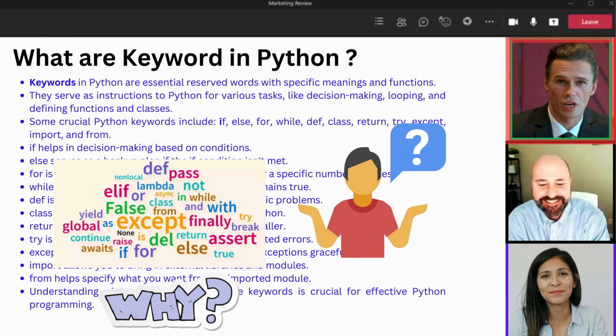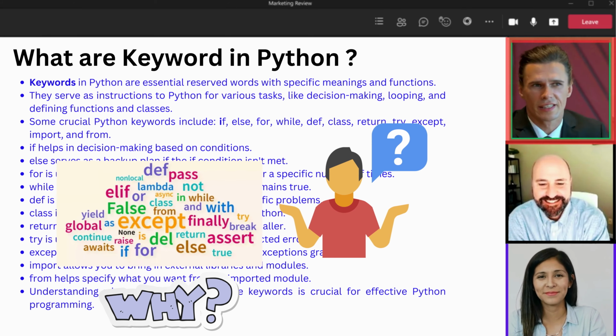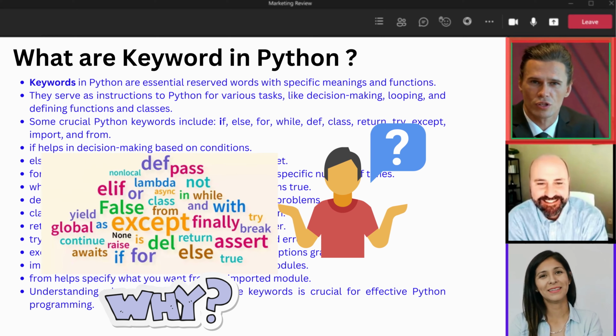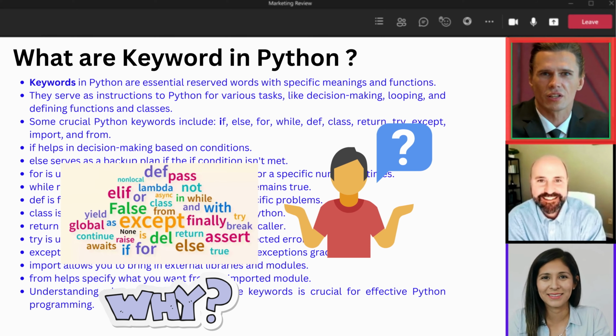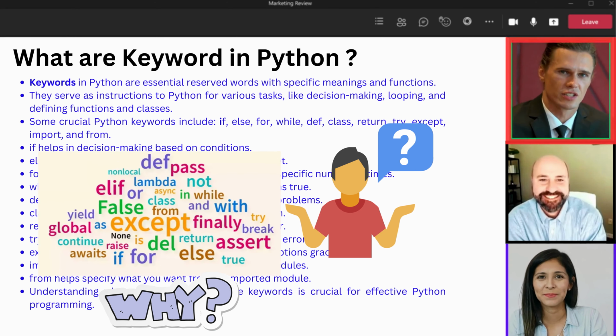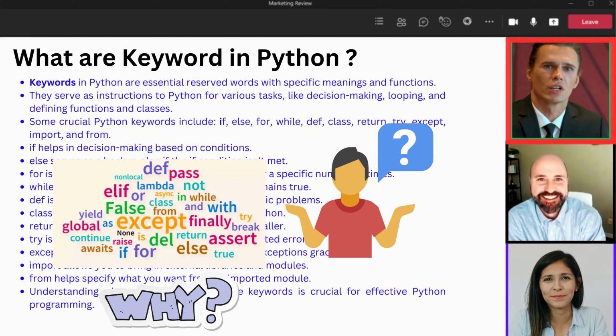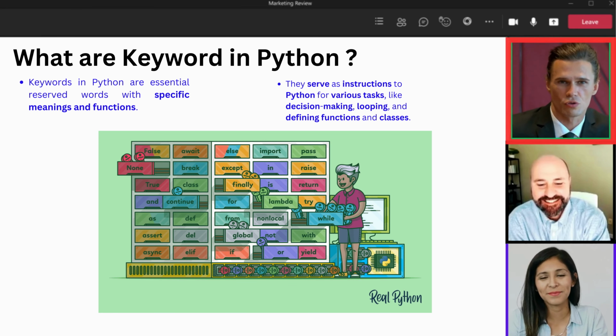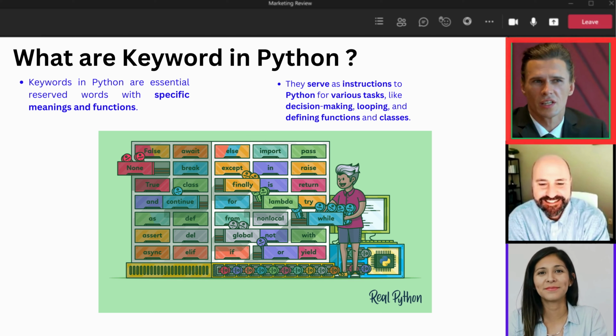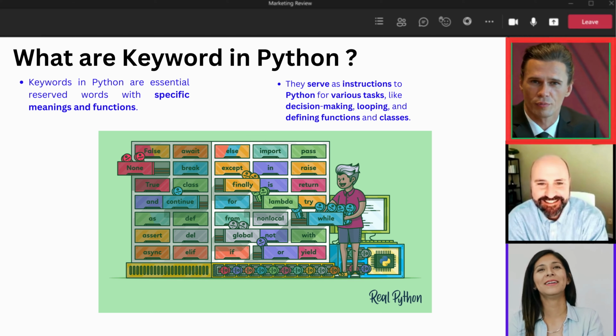Ladies and gentlemen, let's talk about something that forms the very backbone of the Python language: keywords. Now, you might be wondering, what are keywords, and why should I care? Well, keywords are the magic words that Python understands, the building blocks of the language, and knowing them is like having the keys to a kingdom of endless possibilities.